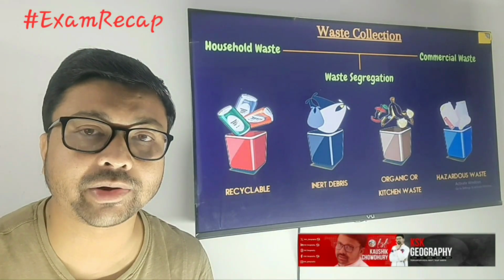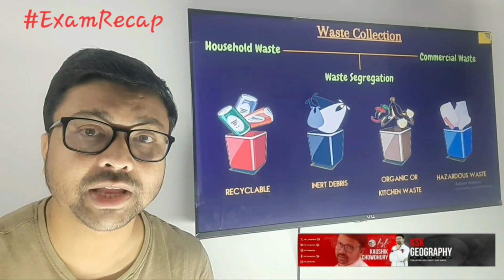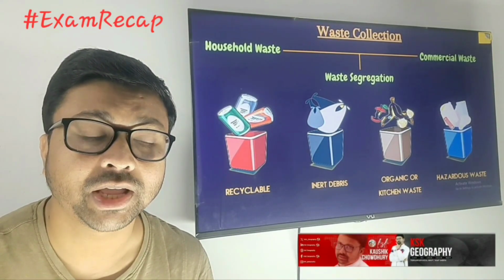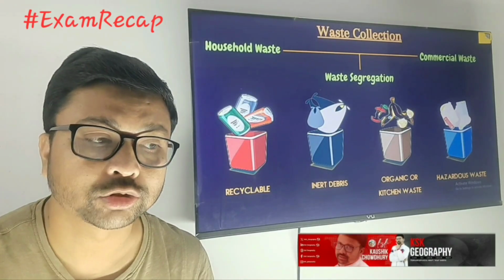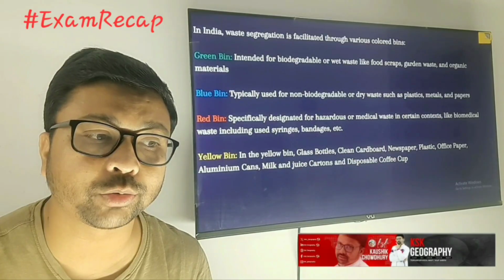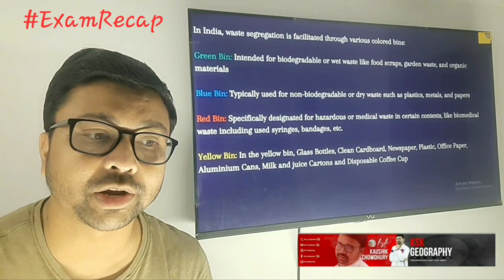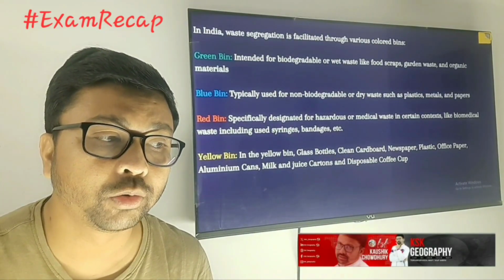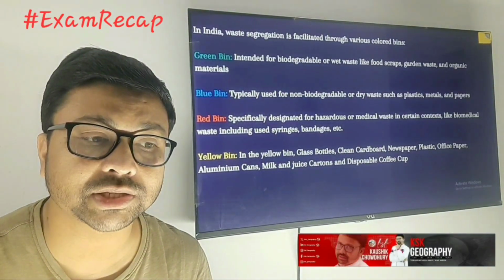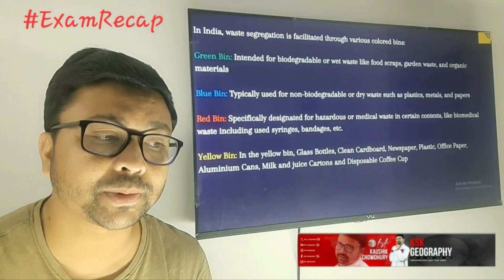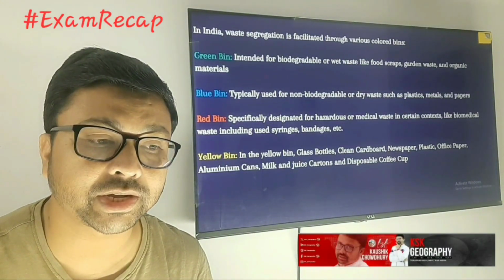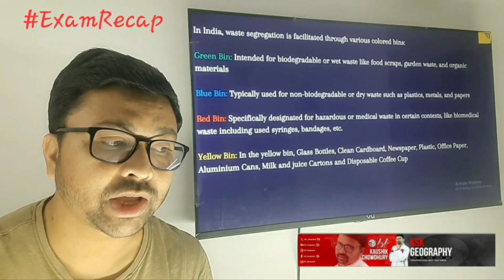So that's why you must have observed nowadays in public places there are different types of waste bins we are using for collection of different types of waste material. So what are those? Here you can see the green color is intended for biodegradable or wet waste like food scrap, garden waste and organic materials. Blue bins are typically used for non-biodegradable or dry waste such as plastic, metals and papers. Red bins are basically designated for hazardous or medical waste in certain contexts, like biomedical waste.